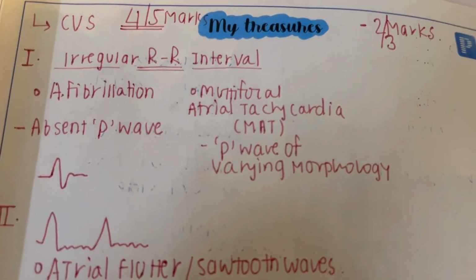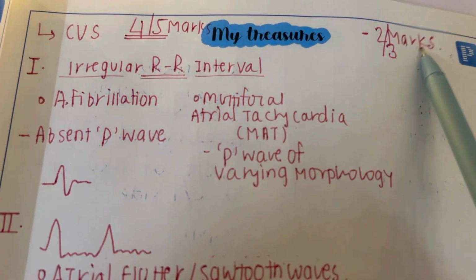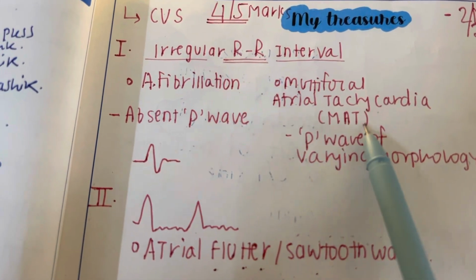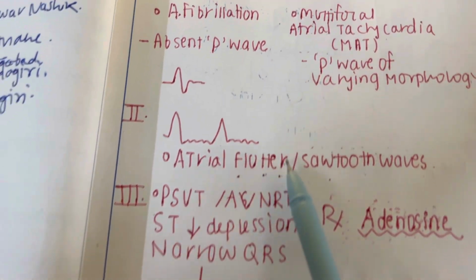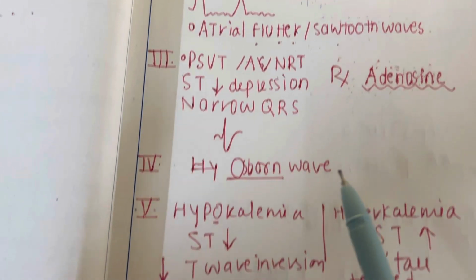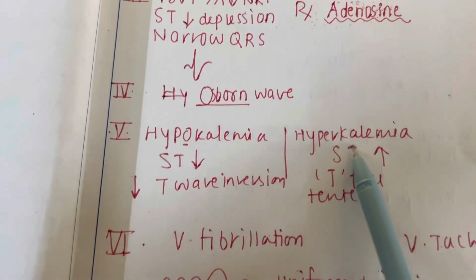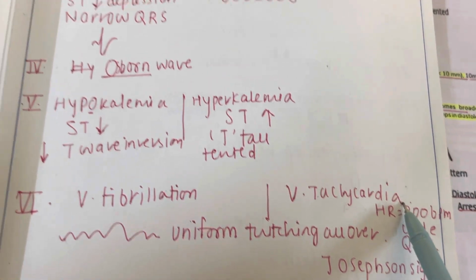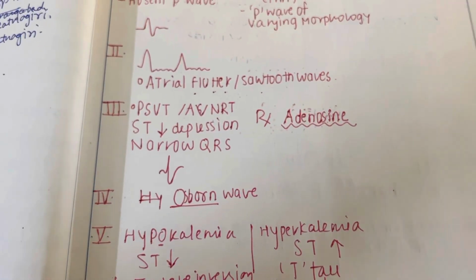Definitely this ECG topic will give you 2 to 3 marks. So we saw atrial fibrillation, multifocal atrial tachycardia, atrial flutter, PSVT, Osborn wave, that is J wave seen in hypothermia, hypokalemia, hyperkalemia, ventricular fibrillation and ventricular tachycardia. By doing this you will definitely get 2 to 3 marks.